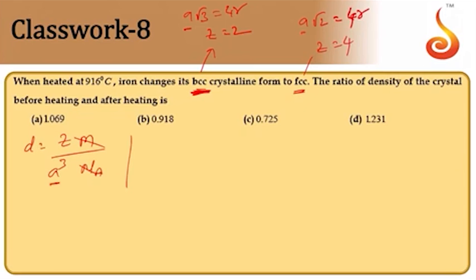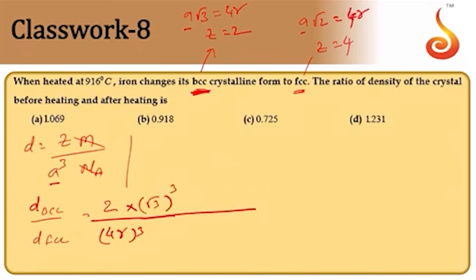Let us take the ratio of densities now. Density before heating is BCC. Density of BCC by density of FCC for iron is equal to Z of BCC, which is 2, by a cube of BCC, so a will be equal to 4R by root 3, the whole cube, by the density of FCC structure.